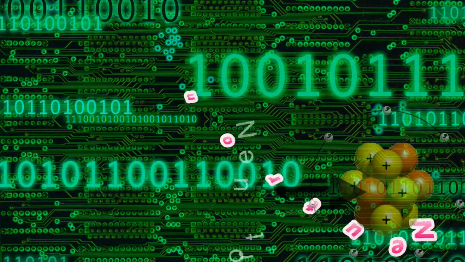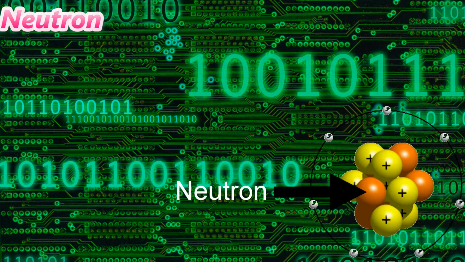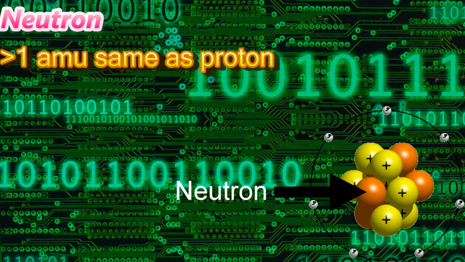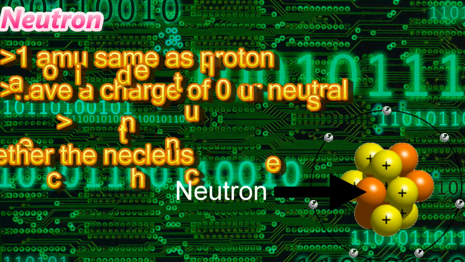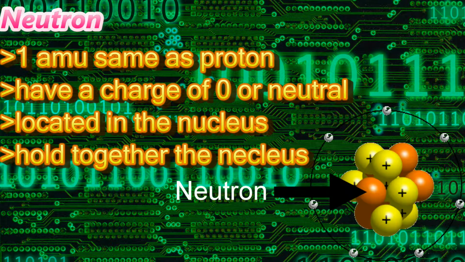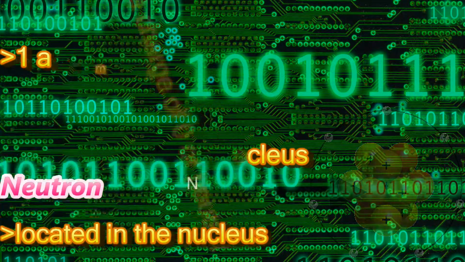And this leads us to our next particle, neutrons. Neutrons have a mass of 1 AMU, which is the same as protons. They have zero charge, so they're neutral, which is where they got their name. They're located in the nucleus just like the protons, and they help hold together the nucleus, including the protons.